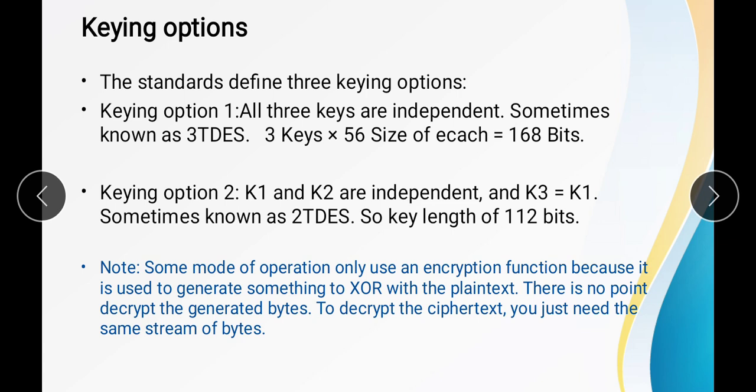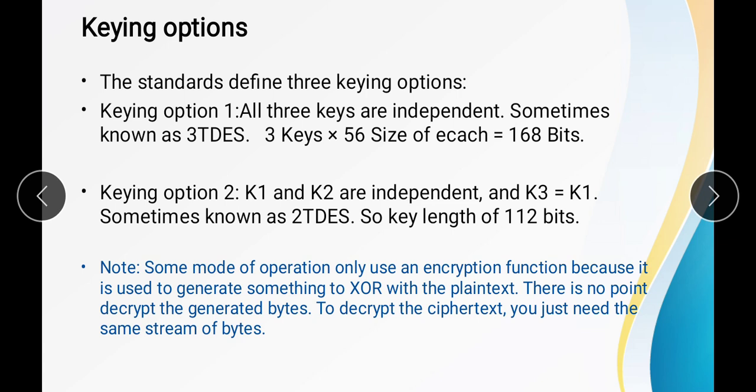In some modes of operation we use only the encryption function, because it is used to generate something to XOR with the plain text. What is the meaning of this line? As we can see in the first key, second key, third key operation, where we are applying 3 keys, the first key and last key perform encryption and the middle key performs decryption. So sometimes it happens that in some modes of operation only the encryption operation is used instead of any decryption operation.